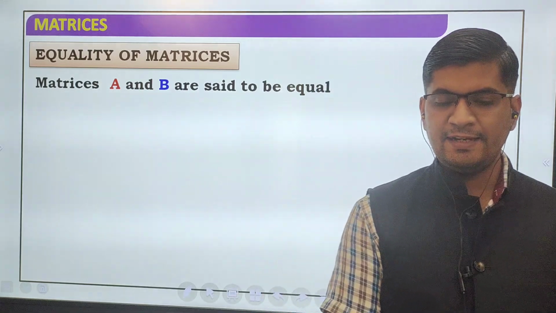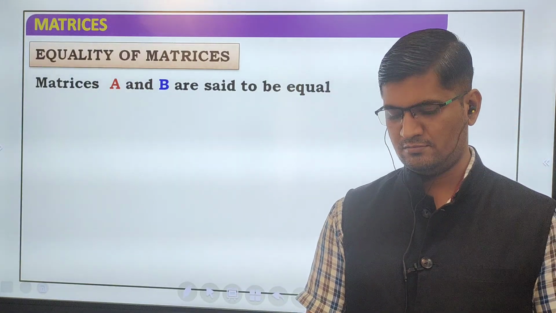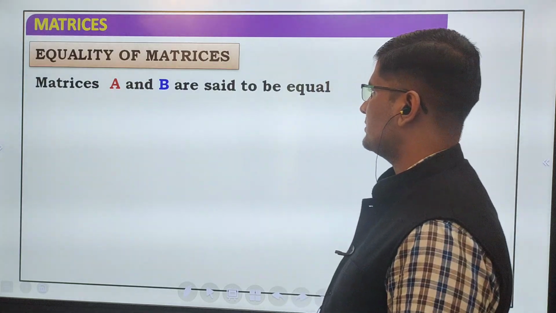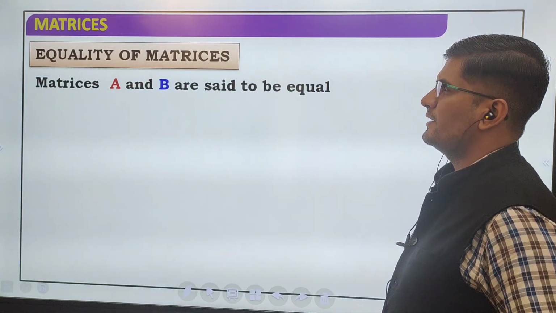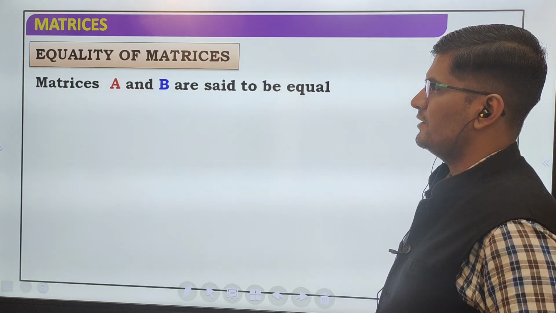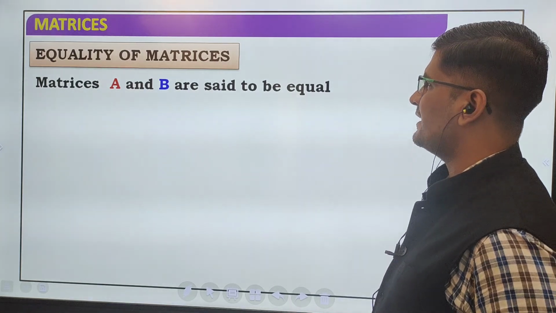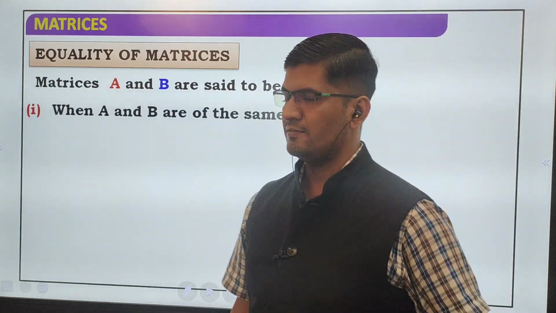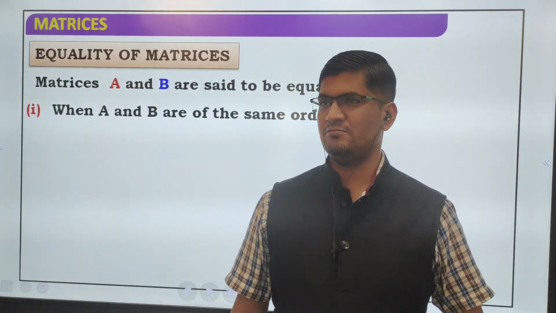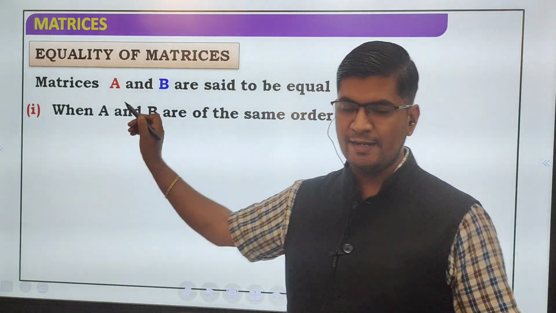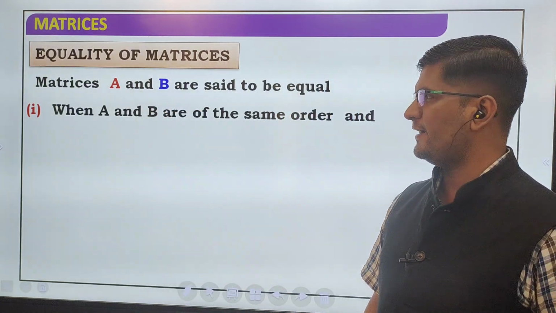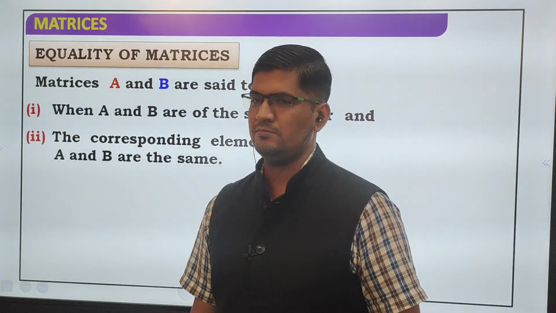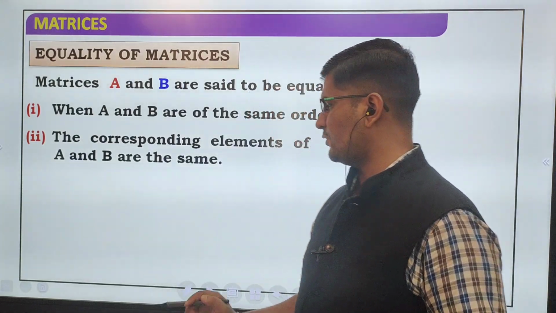So matrices A and B are said to be equal. Yes or no? Here an important question comes for you based on equality of matrices. So matrices A and B are said to be equal if both have the same order, meaning when A and B are of the same order, and the corresponding elements of A and B are the same. Means two matrices are said to be equal.